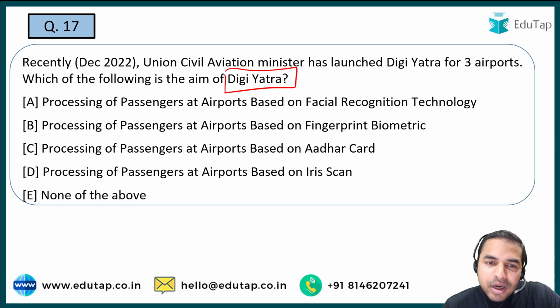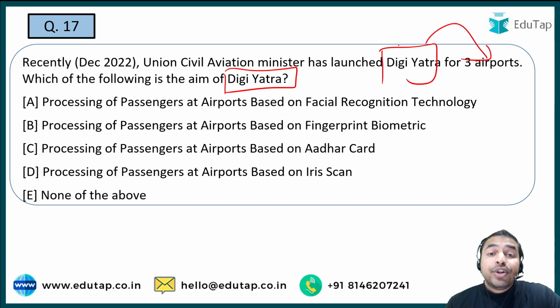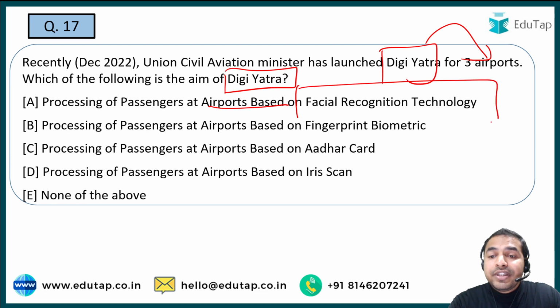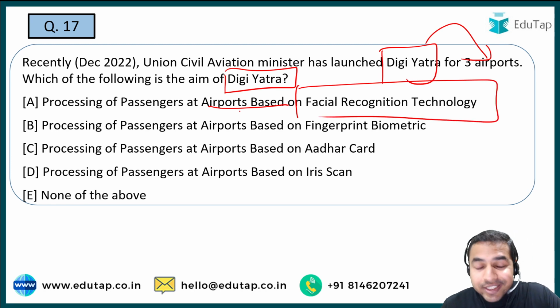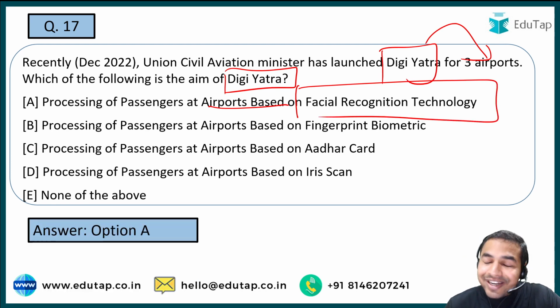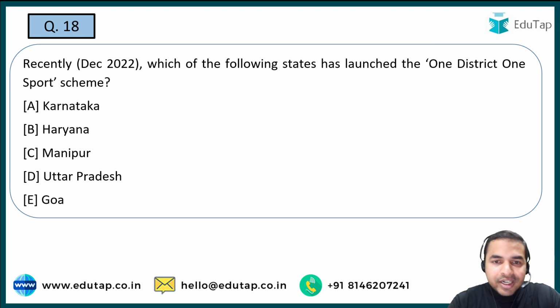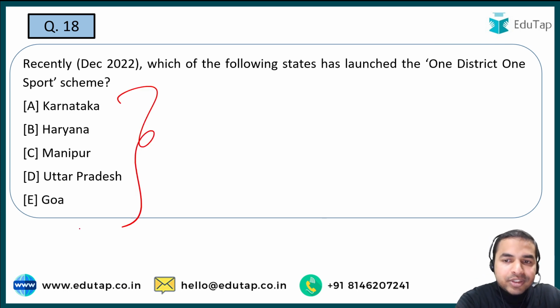So the Union Civil Aviation Minister has recently launched Digi Yatra for 3 airports. So what is the aim of Digi Yatra? The aim is basically to process the passengers at airports based on facial recognition technology. That is the aim of launching this Digi Yatra, and that is why option A is the right answer.